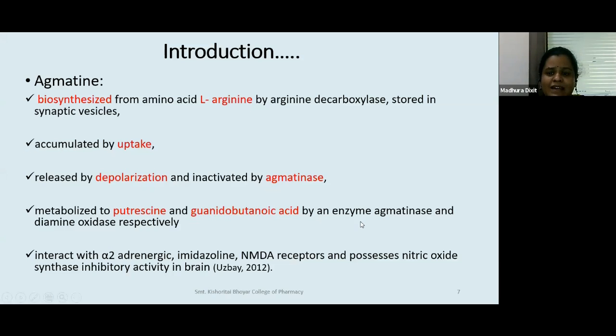It is metabolized to putrescine and guanidinobutanoic acid by the enzymes agmatinase and diamine oxidase respectively, and it interacts with alpha 2 adrenergic, imidazoline, and NMDA receptors, and causes nitric oxide synthase inhibitory activity in the brain.